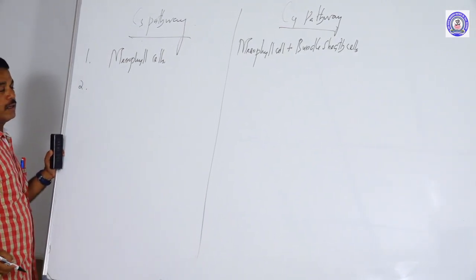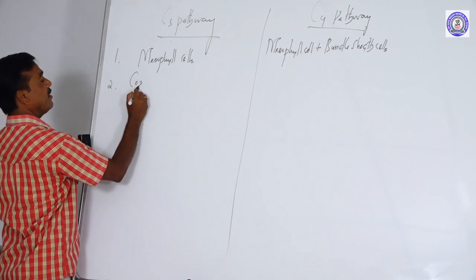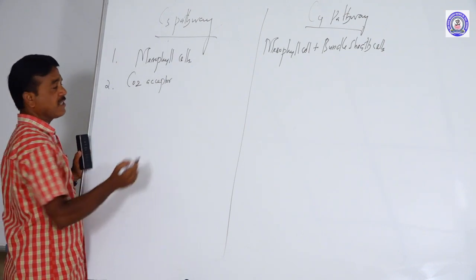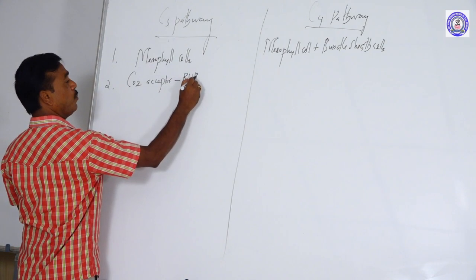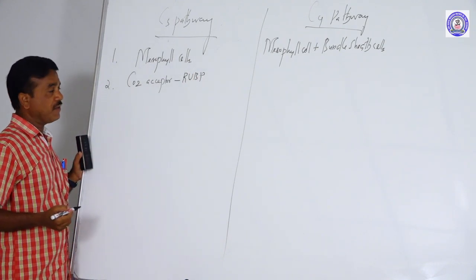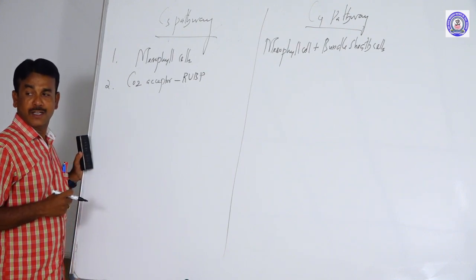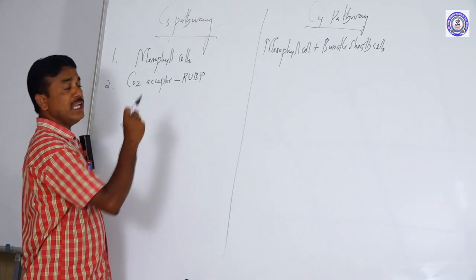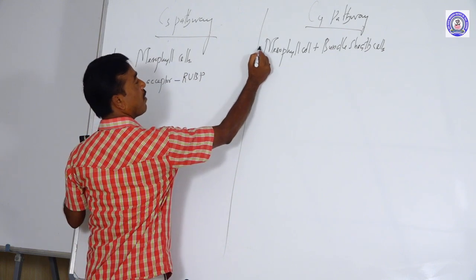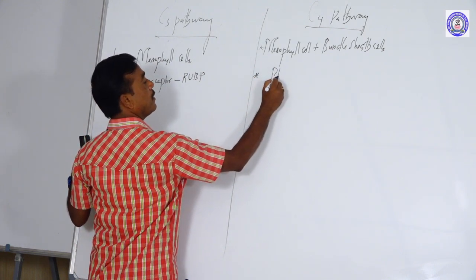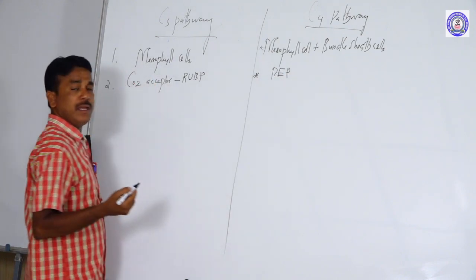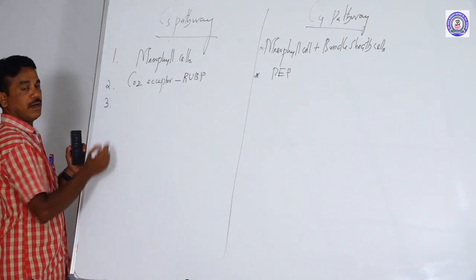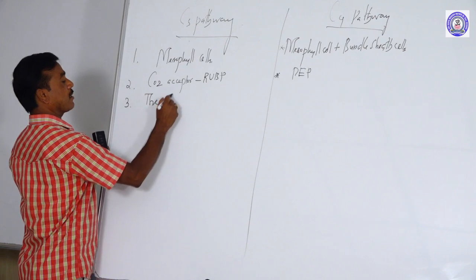The second one is the carbon dioxide acceptor. In the C3 pathway, the carbon dioxide acceptor is commonly called RuBP. What is the definition of RuBP? Ribulose 1,5 bisphosphate. This is the carbon dioxide acceptor molecule. In the C4 pathway, the carbon dioxide acceptor is commonly called PEP. What is PEP? Phosphoenol pyruvic acid.